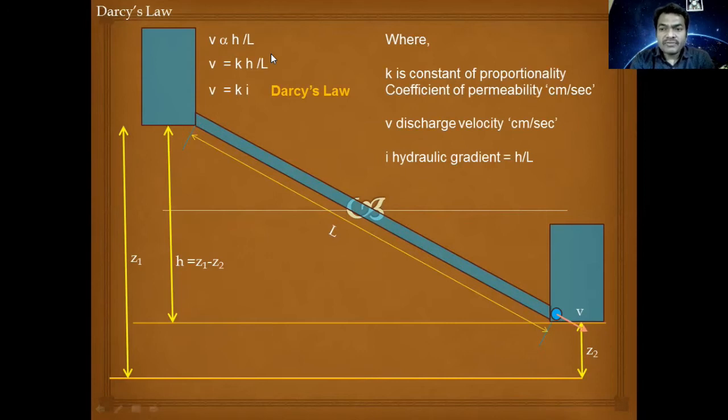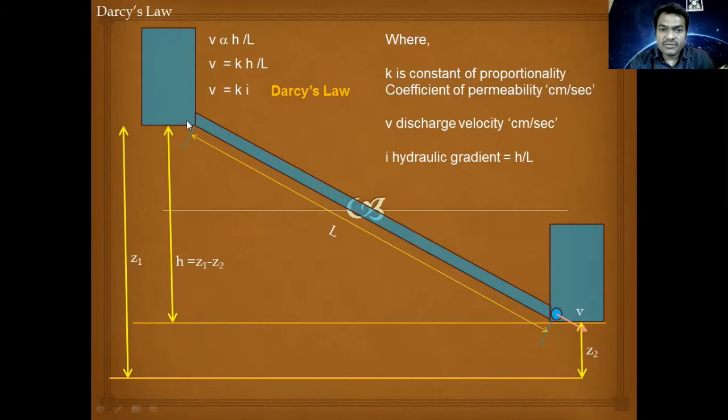V is discharge velocity, which is expressed in centimeter per second, and i is hydraulic gradient, H by L. Hydraulic gradient you can also call a slope which is available for the flow of water, and that is nothing but the ratio of head or elevation which is available divided by the length of travel of the water through the soil sample.